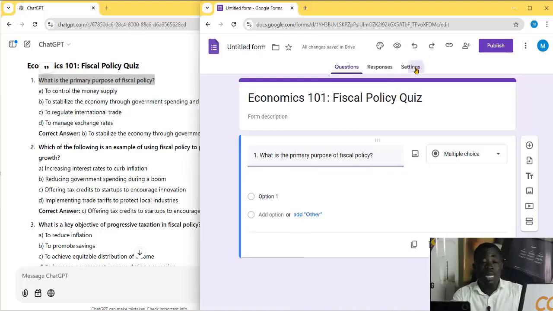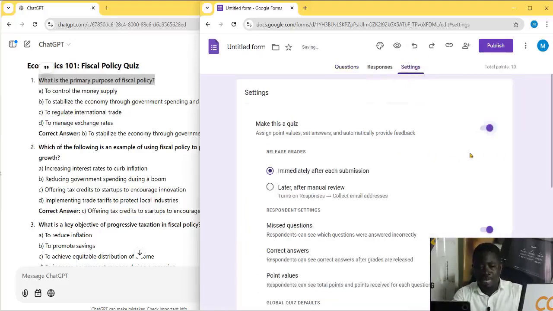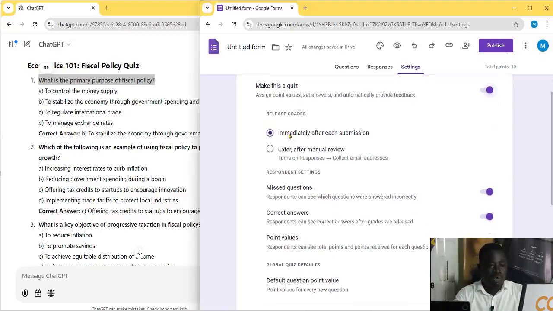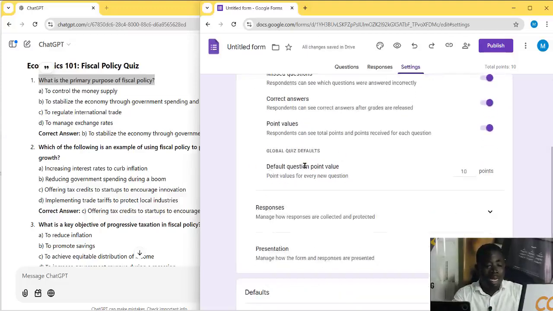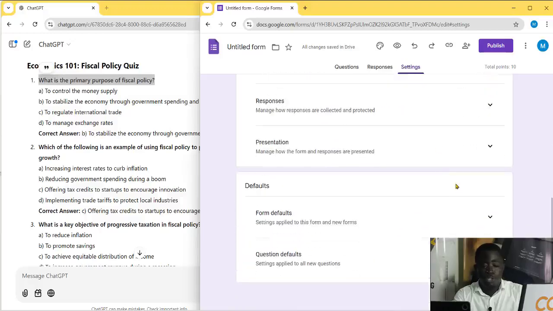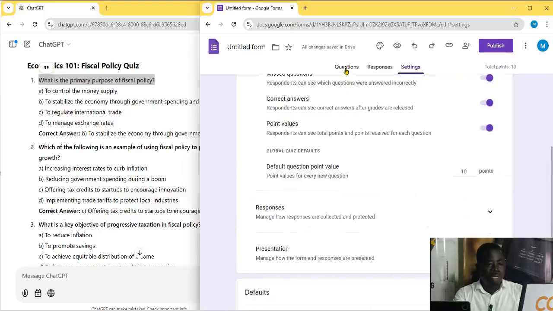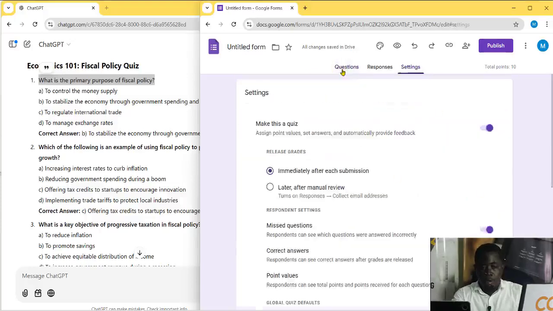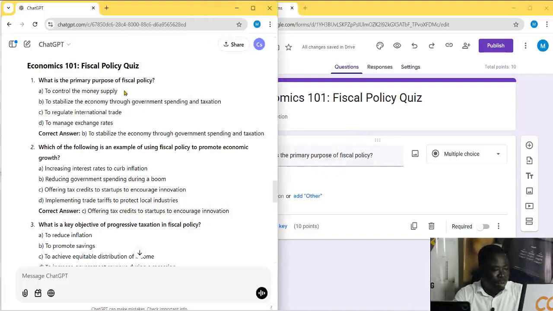Please, before you even start, you first go to settings. And then here you say make this a quiz. So you check this so that the question will be a quiz. Then let's read a few things under the quiz. It says release grades immediately after each submission. Yes, I want the students to see their grade right after. And then the default question point value is 10. You can also keep it this way, and that is good. So now we can return back to our questions. Now our questions are going to be presented as a quiz. So now that's the first question we have, number 1.